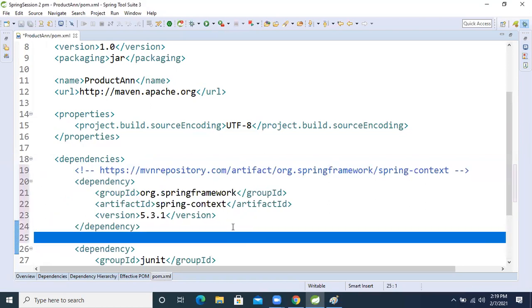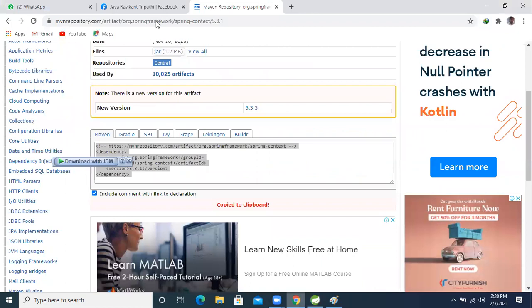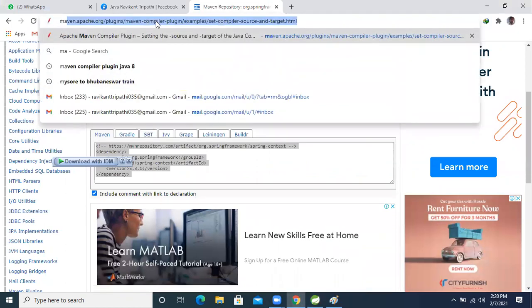Second, our Java version: by default our Maven is giving 1.5 only. So we will change it using the Maven compiler.